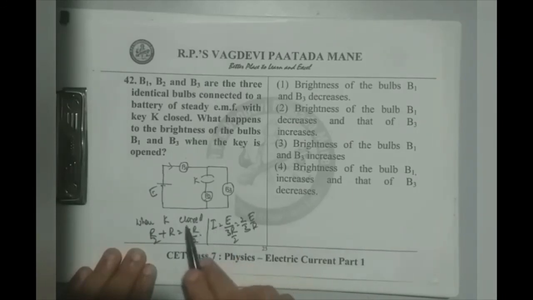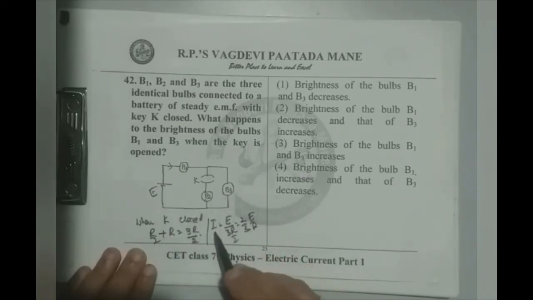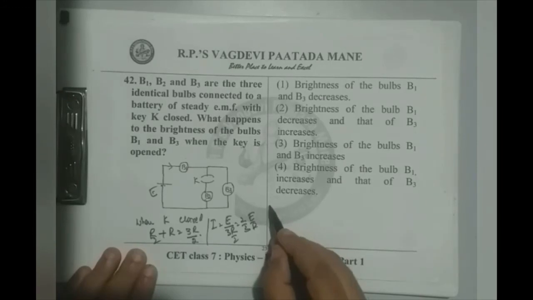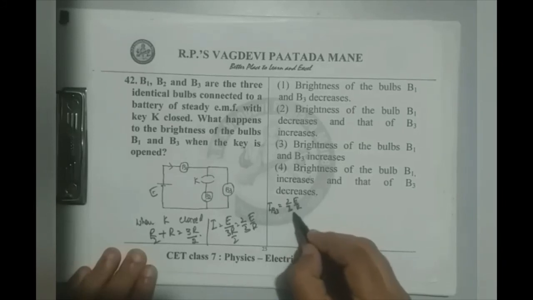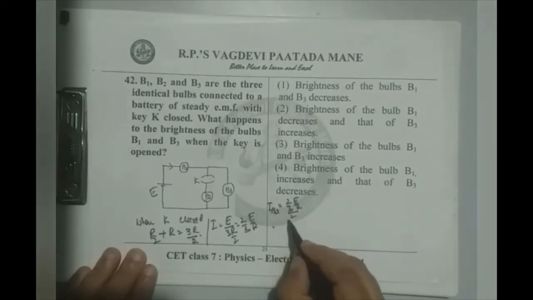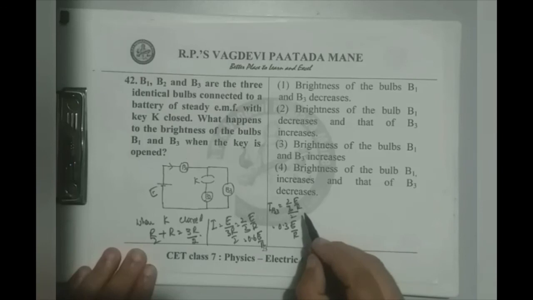That is the net current flowing when key is closed. So I, through B1 it flows, and through B3 half of this current flows because B3 and B2 are of same resistances. Therefore, I3, the current through B3, is say 2 by 3 E by R by 2, that is 0.3 E by R. If I write this as 0.6 E by R, this is 0.3 E by R.